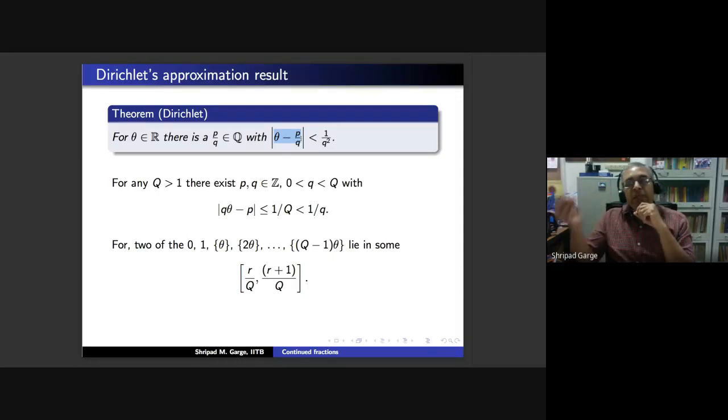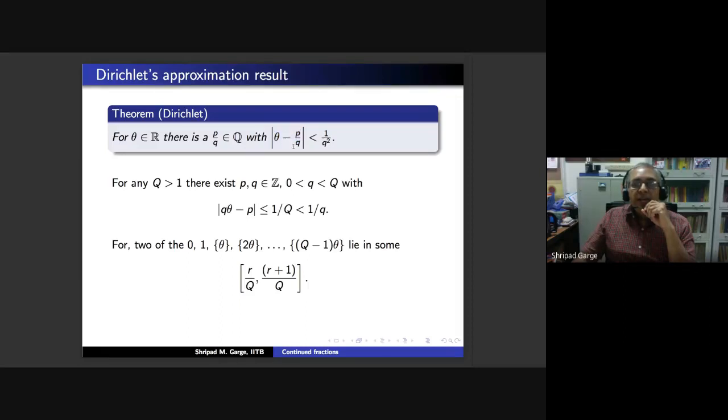Because if theta minus P by Q is a rational, say A by B, then theta will be A by B plus P by Q, which, after cross multiplication, will give you a numerator and a denominator, and theta will turn out to be a rational after all. Therefore, the sum of two rationals is a rational. That would tell you that if you take one irrational and subtract a rational from that, you are going to get an irrational number. So this number, theta minus P by Q, is never going to be equal to any rational.